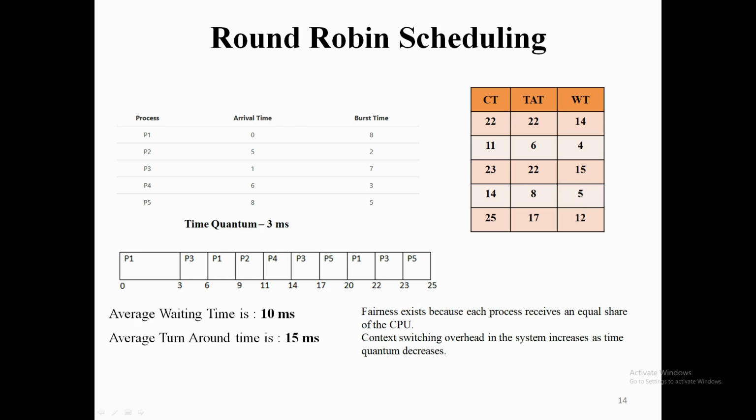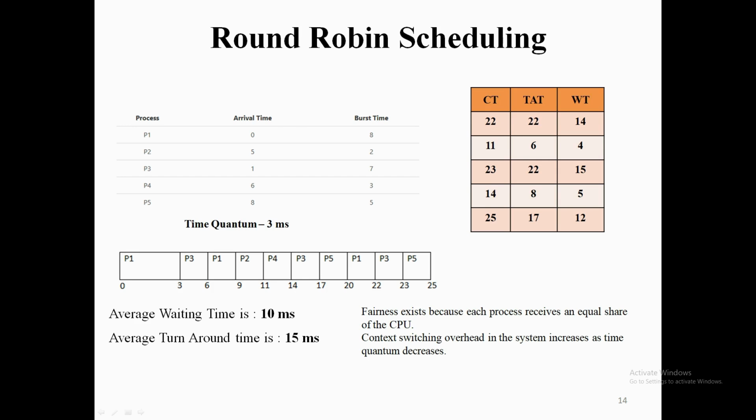Likewise for each and every process we find the completion time and note it here. The completion time minus the arrival time gives us the turnaround time, and the turnaround time minus the burst time gives us the waiting time, which is also noted here. The average waiting time is found to be 10 milliseconds and the average turnaround time is found to be 15 milliseconds.